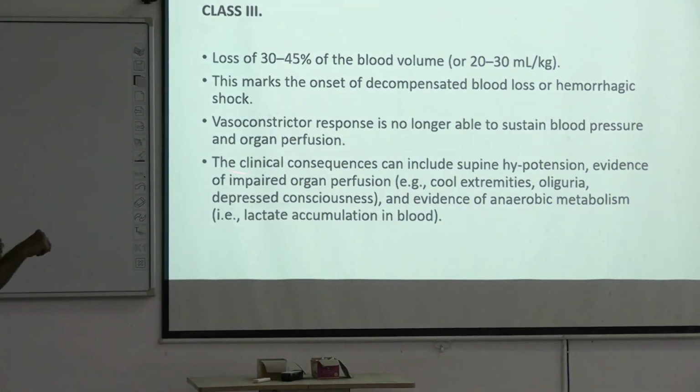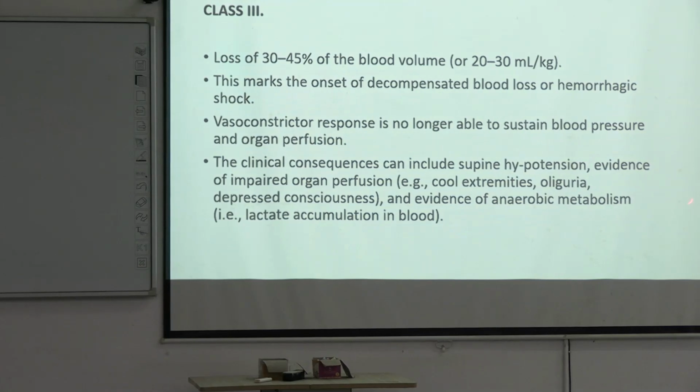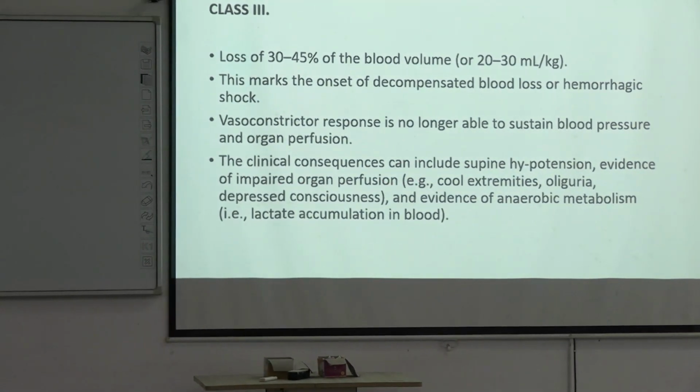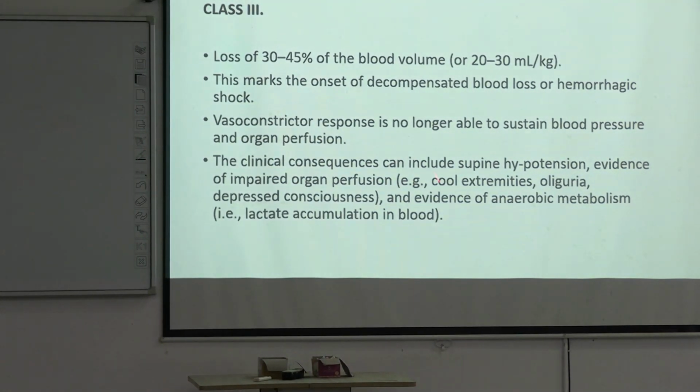Okay, and the clinical consequence can include supine hypotension, evidence of impaired organ perfusion. Here comes the cool extremities. Okay, inadequate organ perfusion. As a result, clinically what you see: cold extremities, হাত পা ঠান্ডা হয়ে যাচ্ছে, right? Cold extremities, oliguria, reduced urine volume and depressed consciousness.